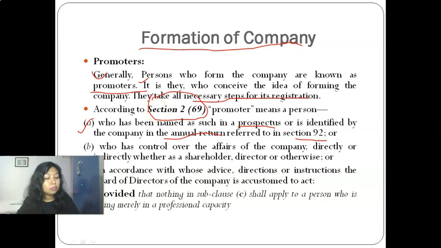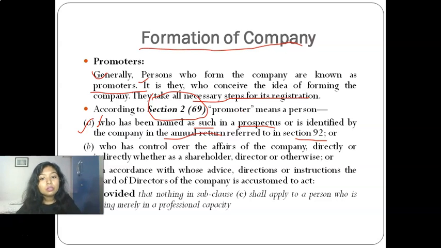So let me explain this point. This point is divided into two parts. First, he is a person who is named as such, as a promoter. His name is mentioned as a promoter in the prospectus of the company. The prospectus is issued at the time when the company is going to issue any securities to the public. It is a particular document through which the shares are issued to the public.